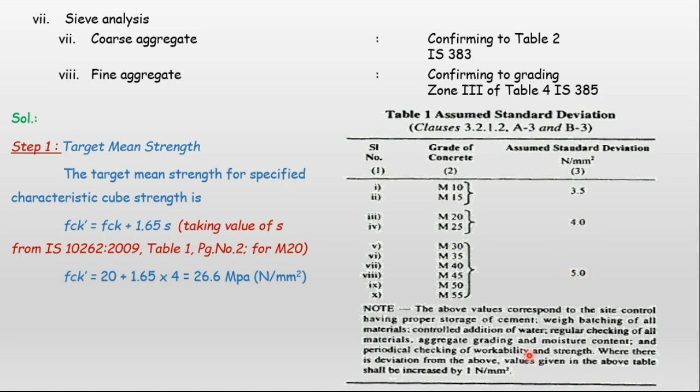One note mentions that any deviation from the values in the above table shall be increased by 1 Newton per mm square, so for any deviation we make in the mix design, we have to increase the standard deviation by 1 Newton per mm square.